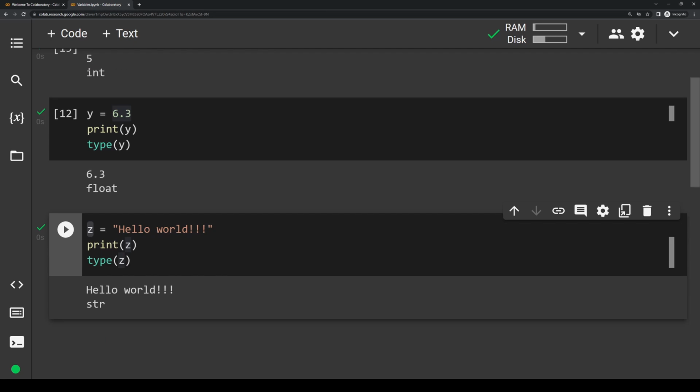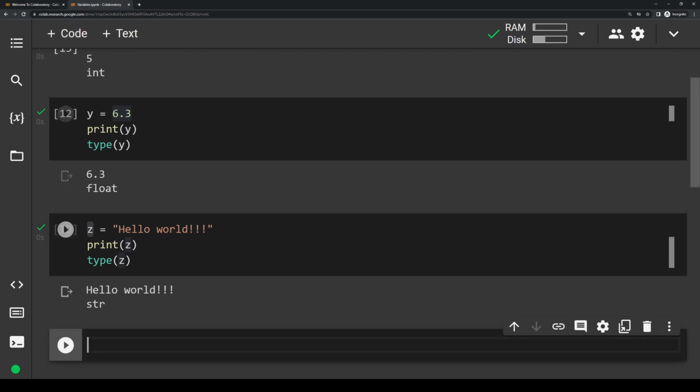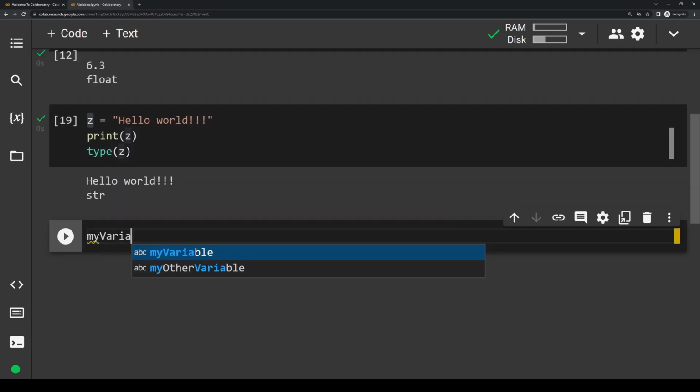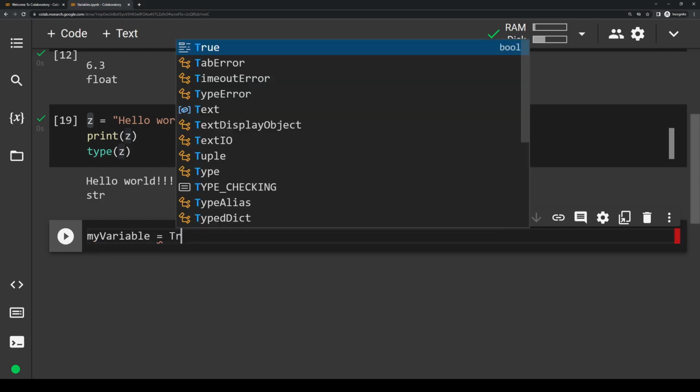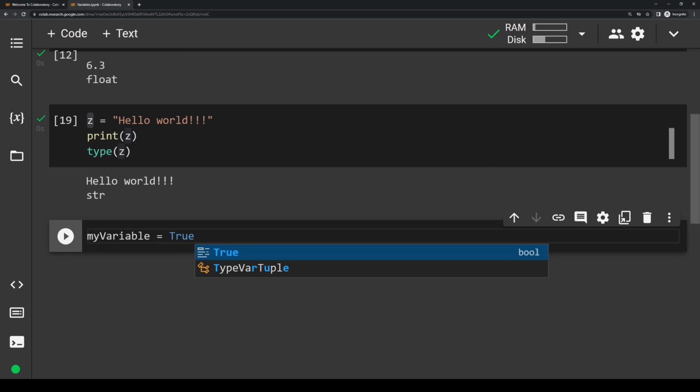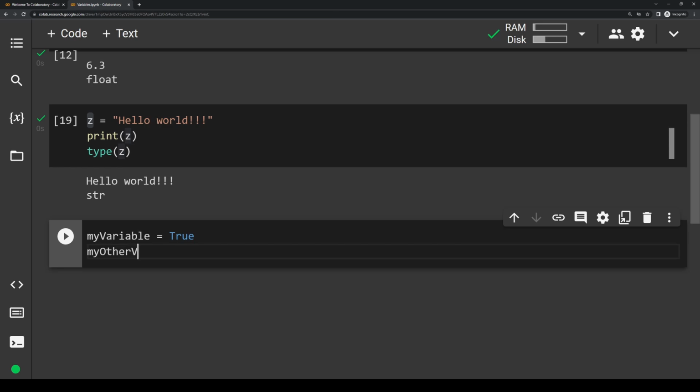So let's make another code block here, and we're going to cover booleans. So remember that I said that booleans are either true or false. And we have pretty much two ways of actually assigning booleans. The first way is to literally assign it to the value true or false, like this. So let's make a new variable, my variable equals true. Now we can do that, or if we want to have something that equals false, we can also do something like my other variable equals false.